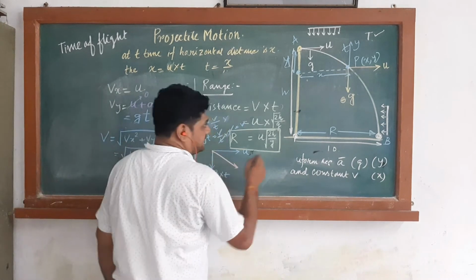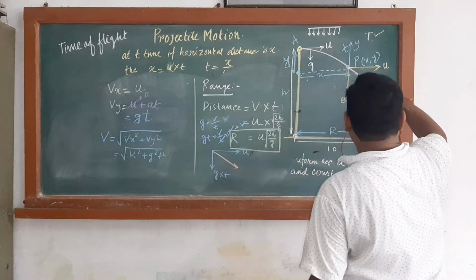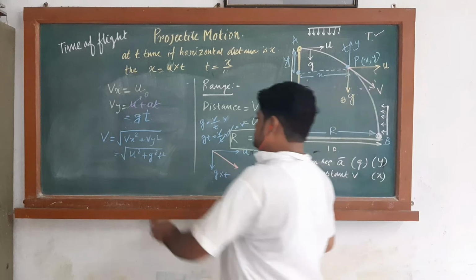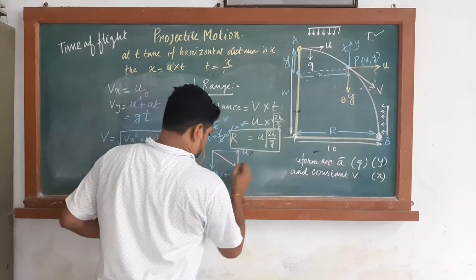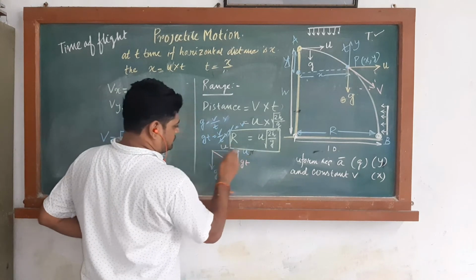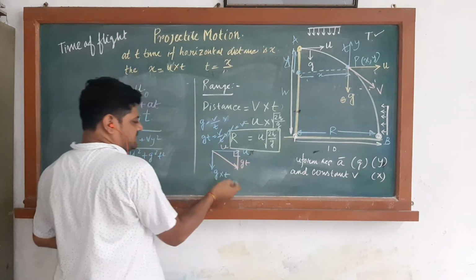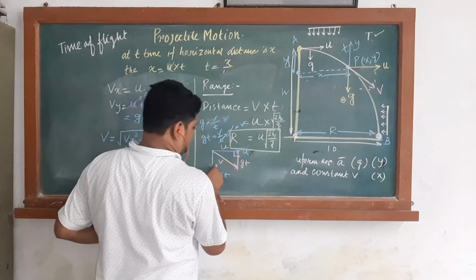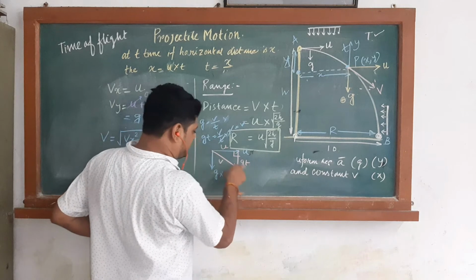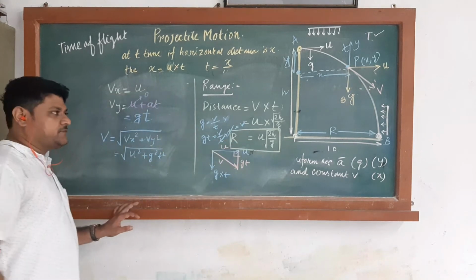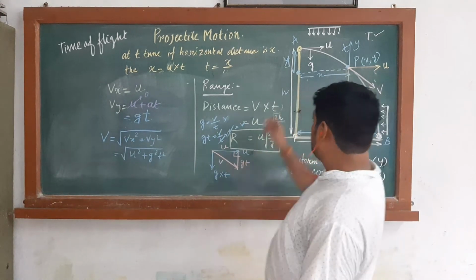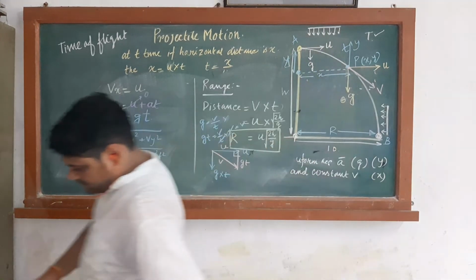So what is the velocity at that point? The velocity at that point is acting along this direction, that is v. If this is gt, and this is u, then this is a right angle triangle, and this is velocity v. So v square is equal to u square plus g square t square, then v is equal to root under u square plus g square t square. So this is the general form of projectile motion if a body is thrown from a certain height.